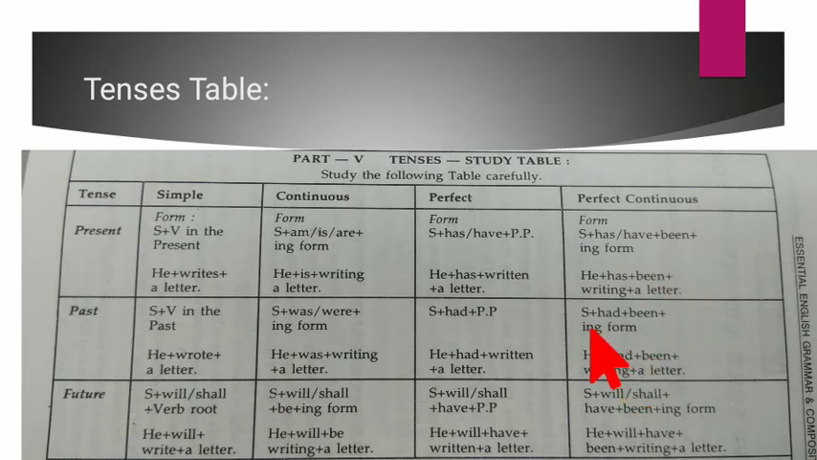Coming to the past tense, subject plus had plus been plus the ing form. He had been writing a letter. Why had? Because it is a past perfect continuous tense. So, he had plus been plus writing a letter, that is the ing form. Then coming to the future tense, subject plus will or shall plus have plus been plus the ing form. He will have been writing a letter. So these are the 12 forms of the tenses.